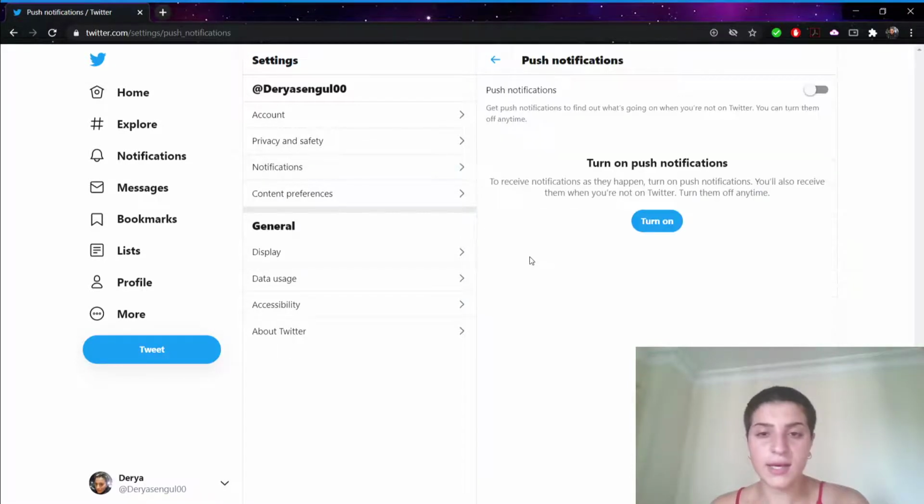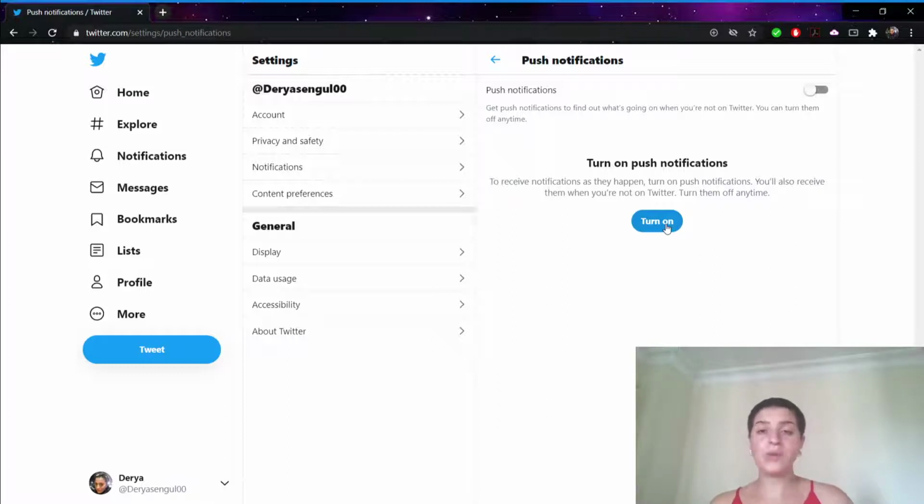So we're clicking here, and what we should be doing is turning it on. When we do, we'll receive notifications as they happen, even when we're not on Twitter, but you can turn them off anytime.